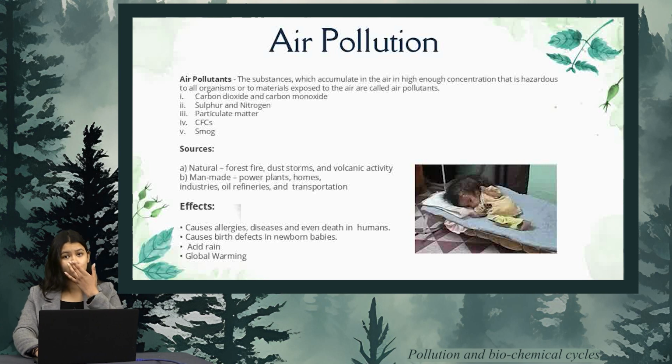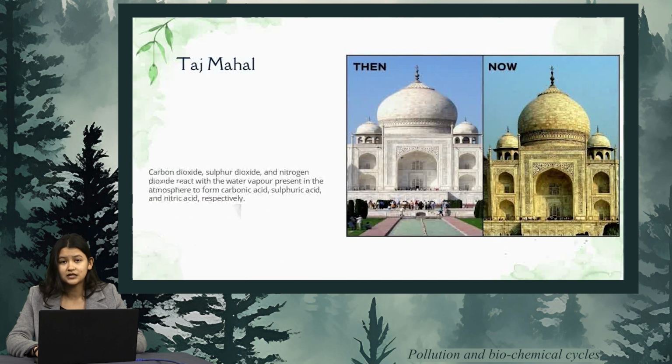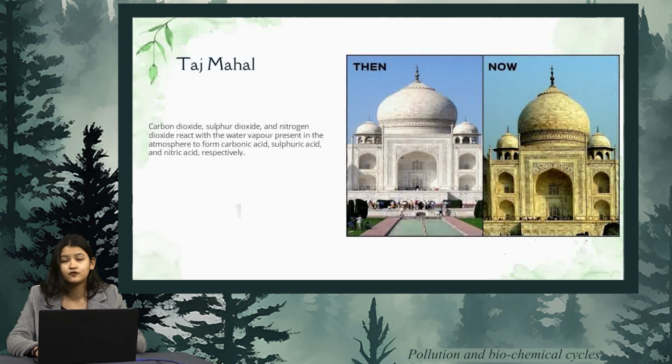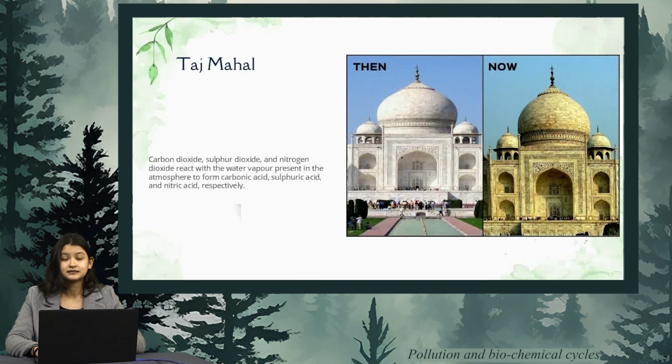Okay, now if we observe this image that we have on our screen, then we can see the then and now image of Taj Mahal. So Taj Mahal, when it was made, was a very beautiful white monument. But now if you visit there, then you can see that it has become somewhat yellowish or pale. So what do you think could be the reason behind that? The reason behind that is acid rain.